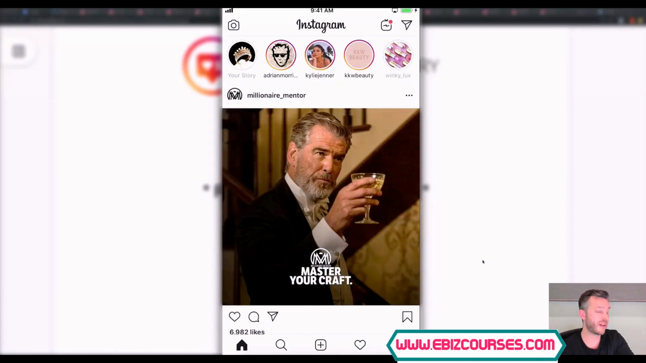We'll be talking a lot more about this. This is just the foundation of, hey, here's what Instagram stories are. Here's a real quick tutorial on how to use them.